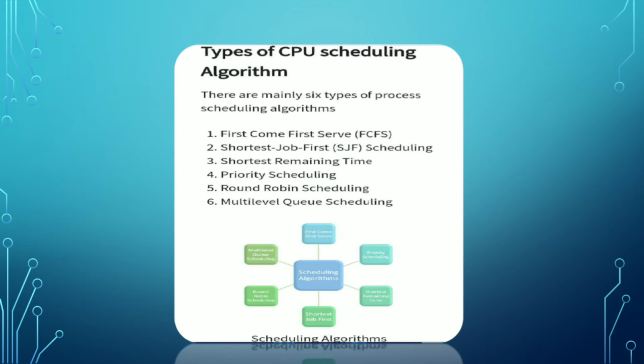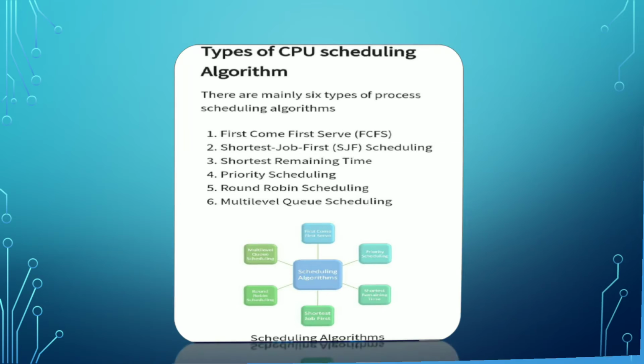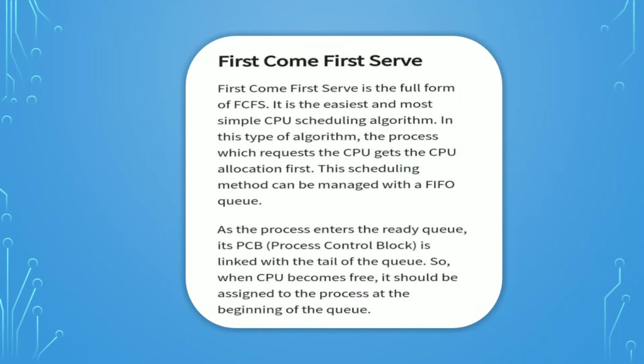Types of CPU scheduling algorithm. Mainly 6 types of process scheduling algorithm are there: first come first serve (FCFS) scheduling, shortest job first (SJF) scheduling, shortest remaining time, priority scheduling, round robin scheduling, and multi-level queue scheduling. In this video we are going to learn about first come first serve scheduling.